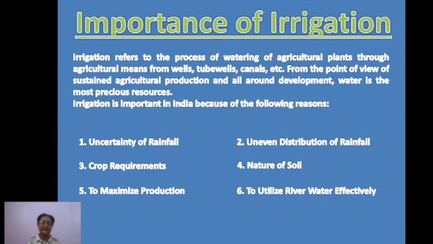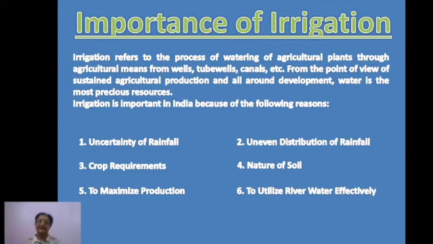But on the other side you will find sandy soil or red soil, which don't hold water for long. As you provide water, it seeps down easily within seconds. So the nature of soil is also important, and that makes irrigation facilities more important.